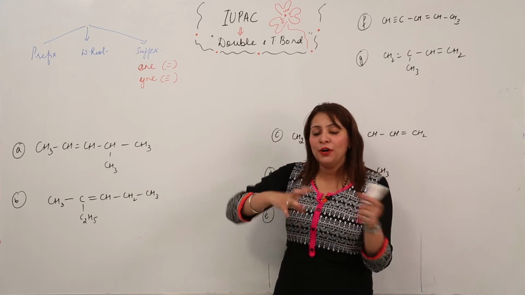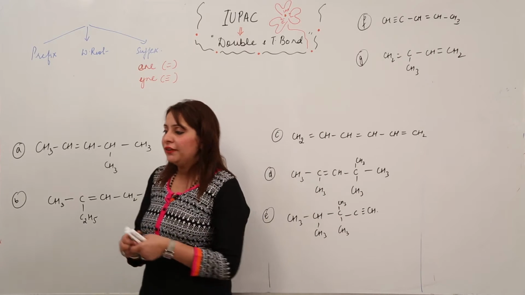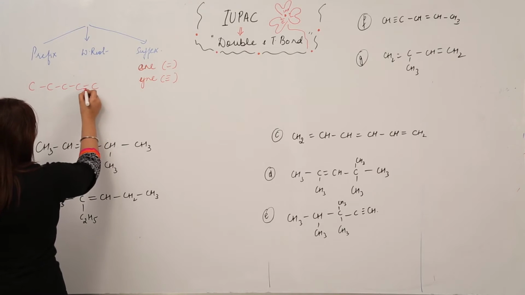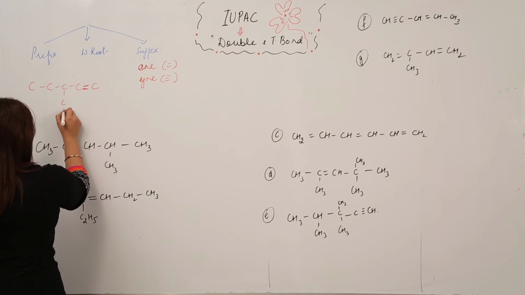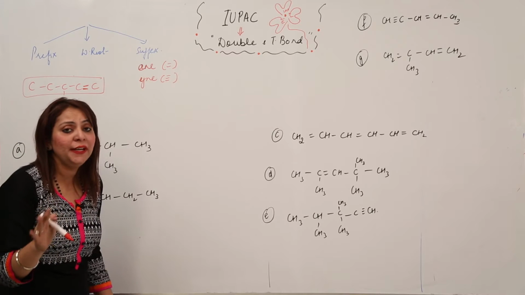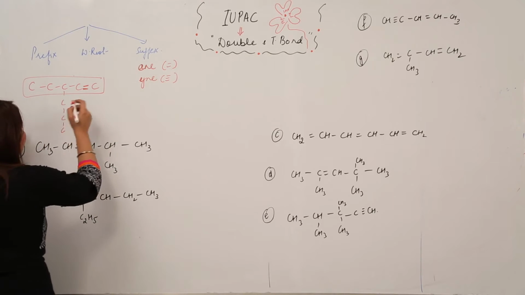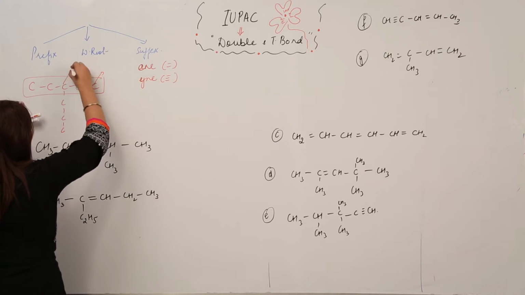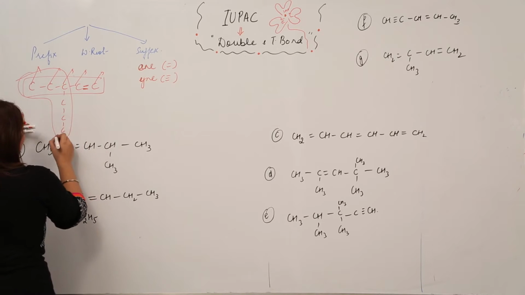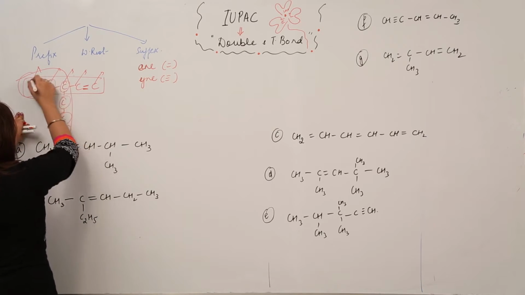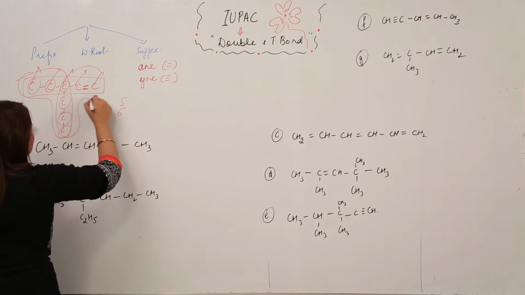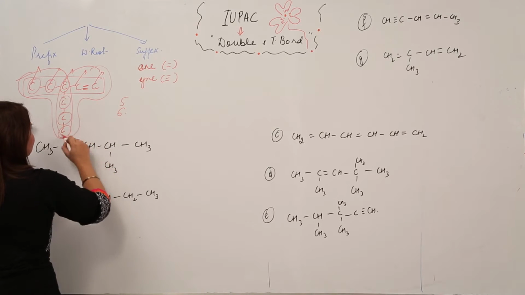But the slight modification is this. I'm giving you an example. Suppose we have a chain like this, and we have a chain here like this. It is just an example to explain the modification, right? If I select this chain, how many carbons is it going to include? 1, 2, 3, 4 and 5, right? And if I select this chain, then I am going to have carbons 1, 2, 3, 4, 5, 6. So here it was 5, and when I select this, it is 6. And I can also select in this way, so it is 1, 2, 3, 4, 5, 6 again.